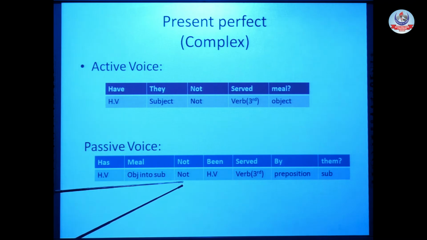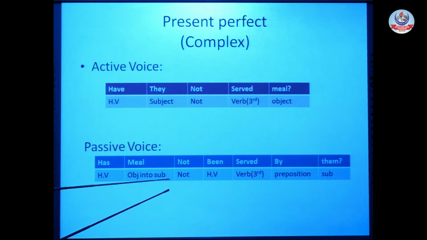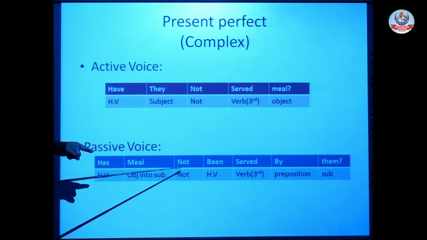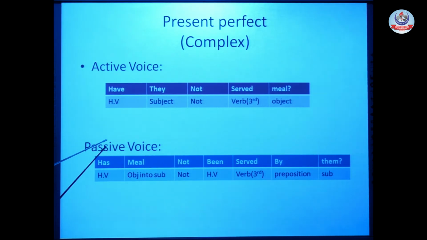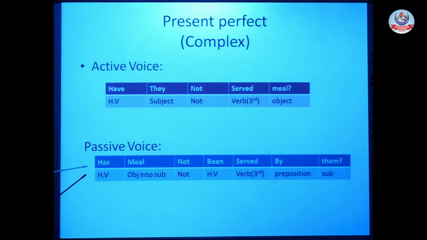Now, after that, it's also negative. So soon after the subject, we will place not. Has at the start, before the subject, and if there is not, then after the subject it will be not. Has, will, not. And then it would be been, the second part of our helping verb. Has been. Has at the start to make it interrogative.